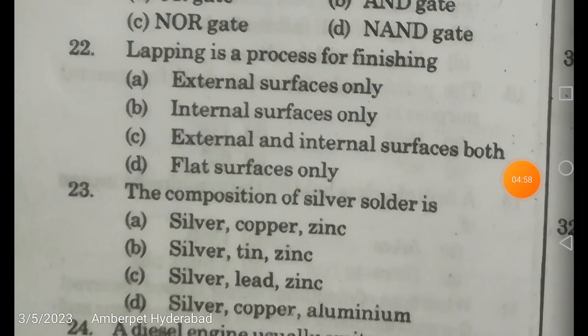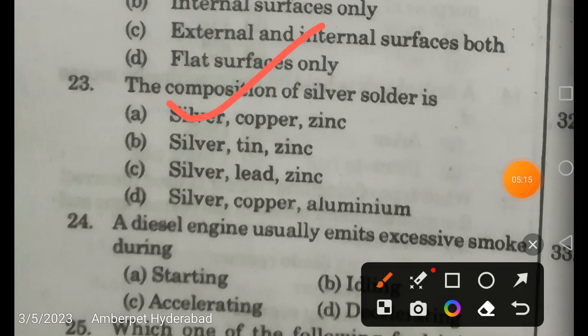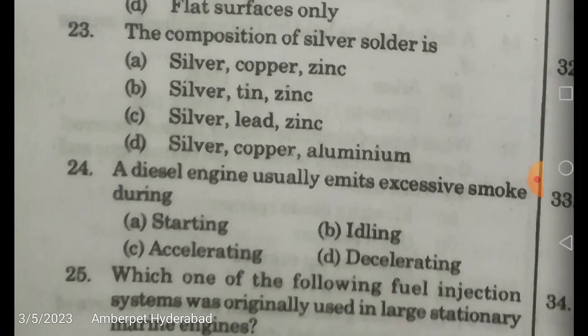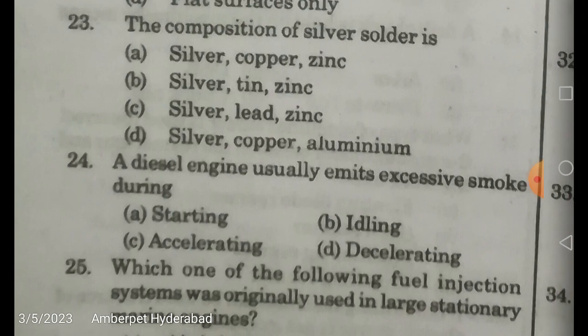The composition of silver solder is, this is once again an alloy, friends. Let us see the composition. The composition of silver solder is silver, copper and zinc. The elements in the silver solder are silver, copper and zinc. We know that copper and zinc is a brass. Copper and tin is bronze. So along with brass, if silver is added, it is going to give silver solder. There are various types of solders, friends, depending upon the percentage of the constituents, 60, 40, 50, 50, something like that. Alright, 70, 30, etc.